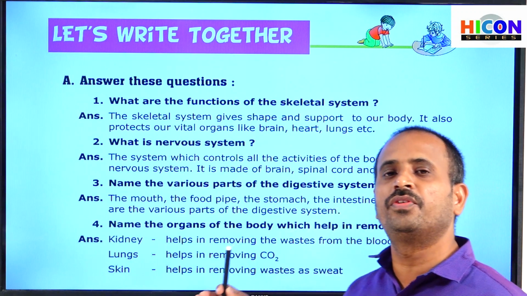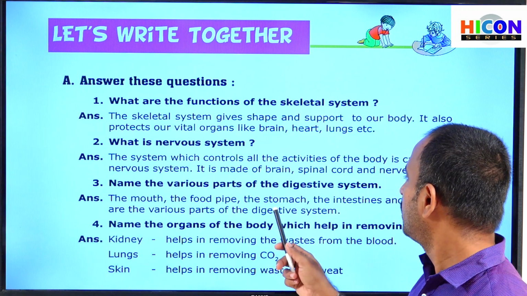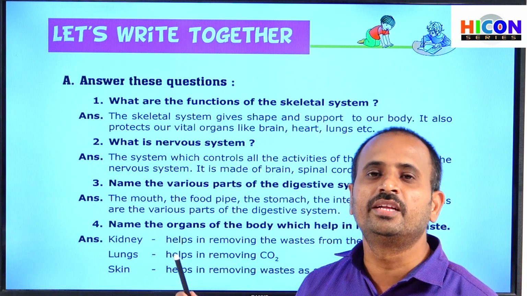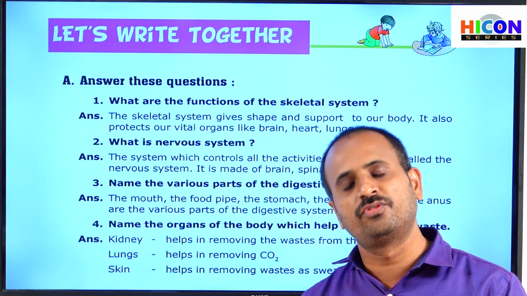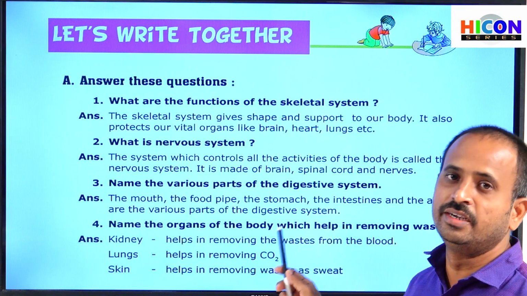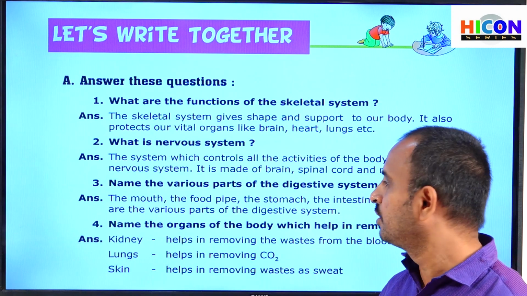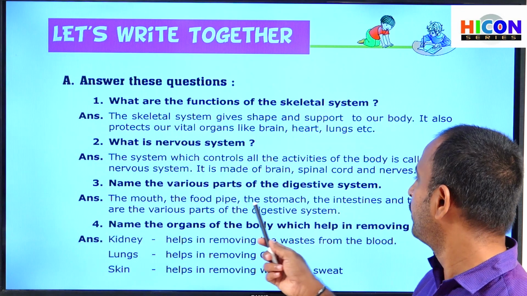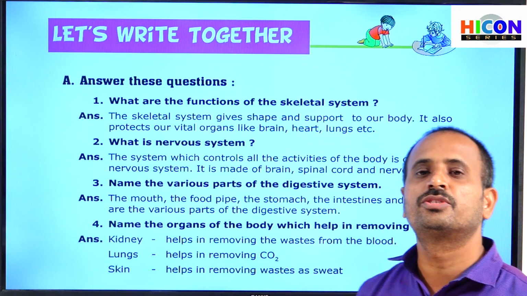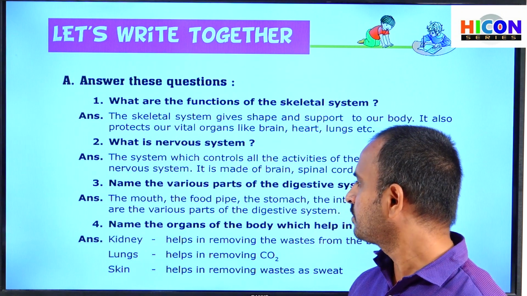There are two types of intestine, small intestine and large intestine. The food will be sent to the small intestine, and there the small intestine absorbs the nutrients from the food, and the waste food will be sent to the large intestine, and from there the waste food will come out from the anus. So these are the various parts and the various functions of these parts of the digestive system. So children, read the fourth question here.